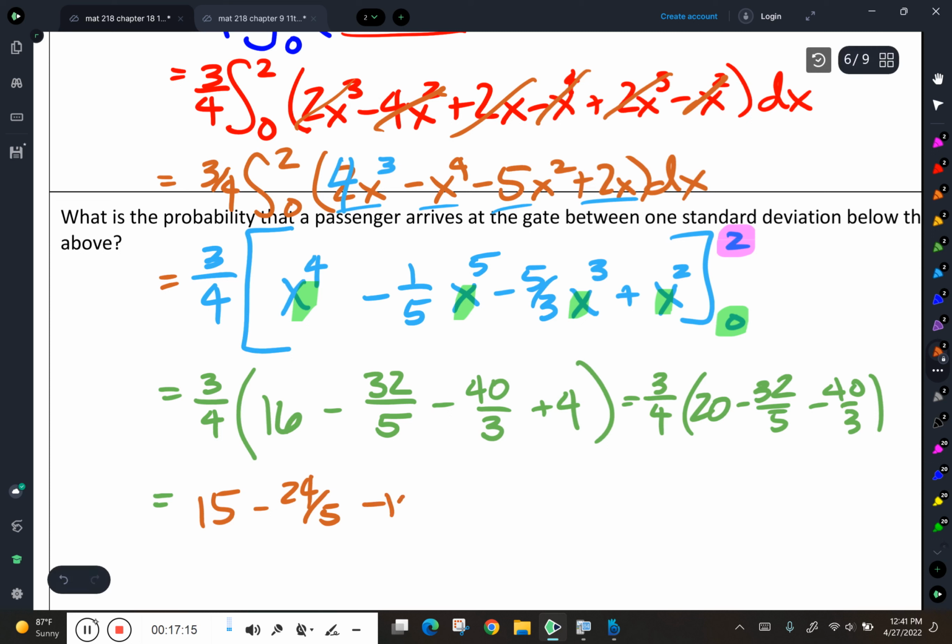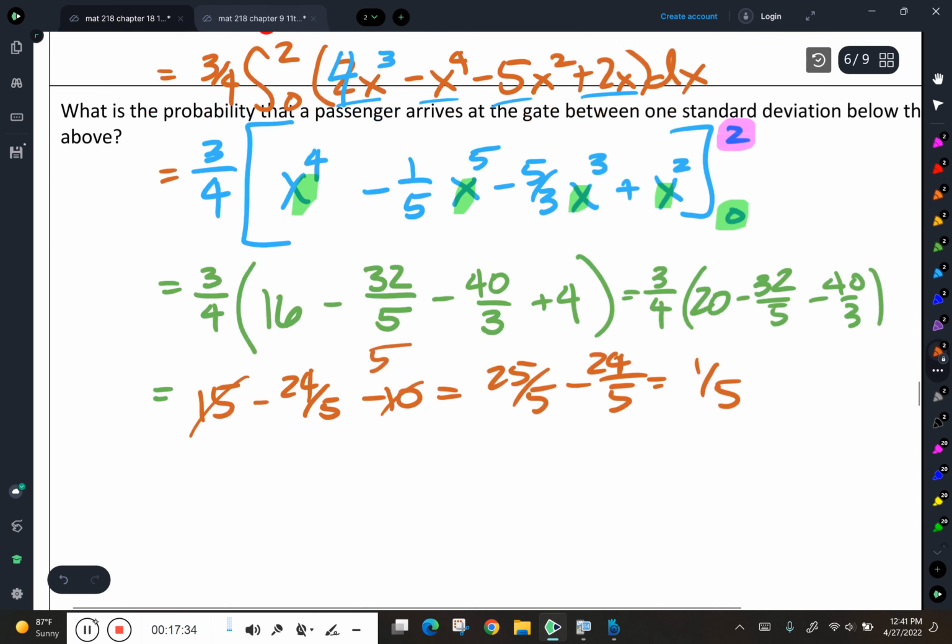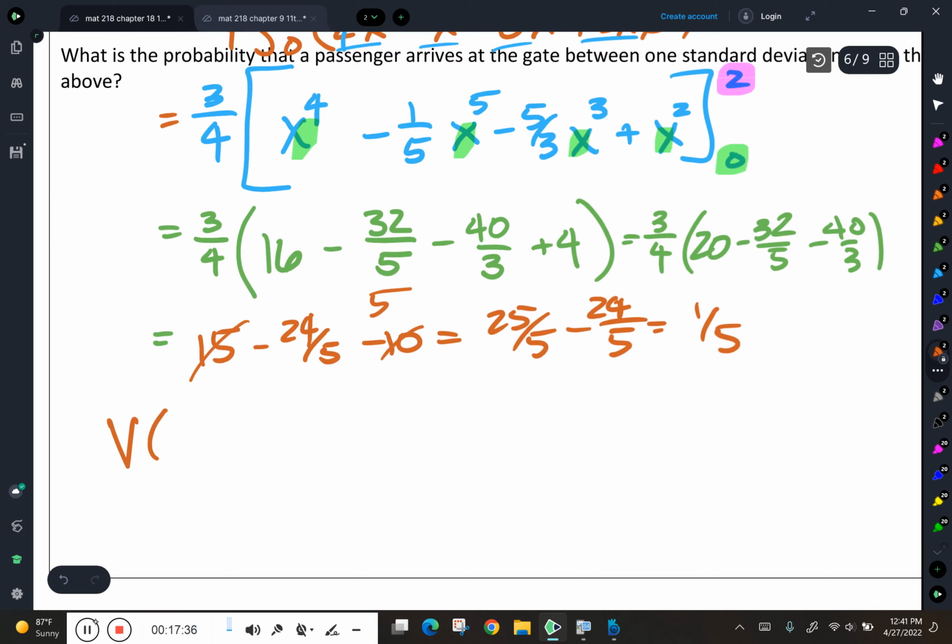10, negative 10? 15 less 10 is 5. So I've got 25/5 minus 24/5, sorry, and that's going to give me 1/5. And what did I just find? Oh, I found my variance. So my variance of x is 1/5, and so that means that my